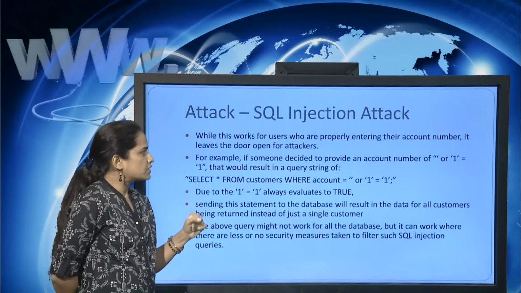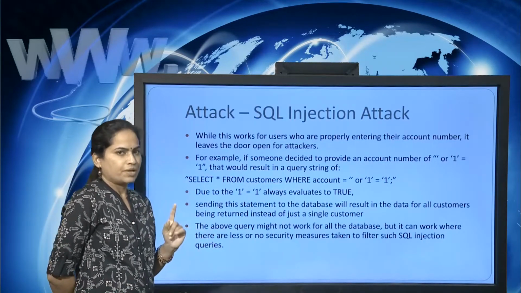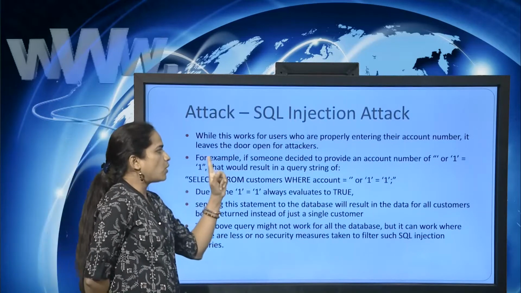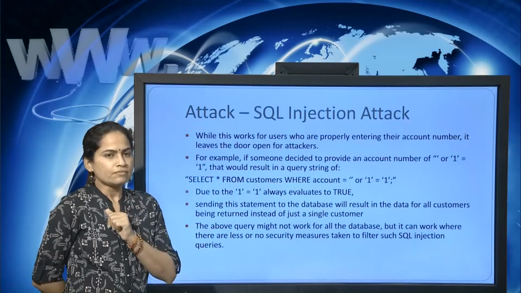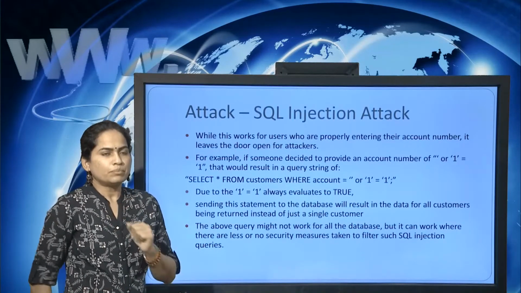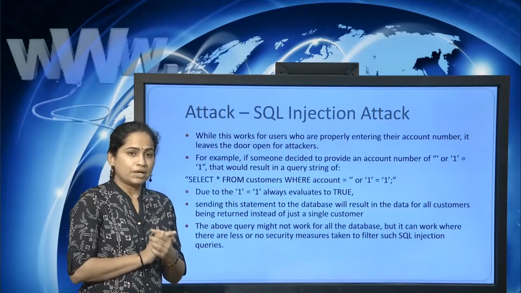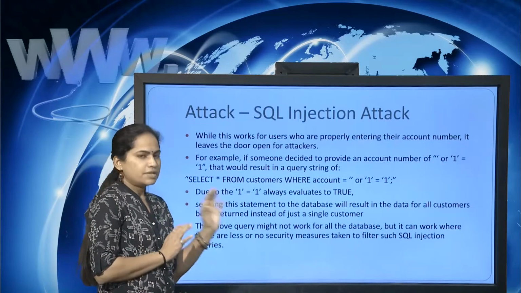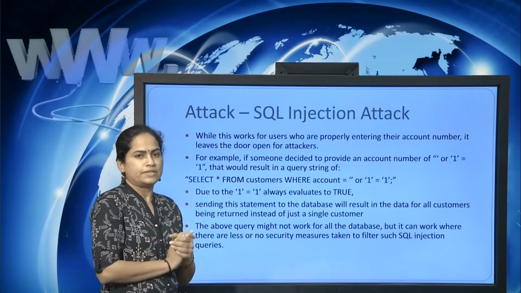While this works for users who are properly entering their account number, it leaves the door open for attackers. When the user gives the proper account number, it will give proper output, but it is a space from where the attacker can steal the data.